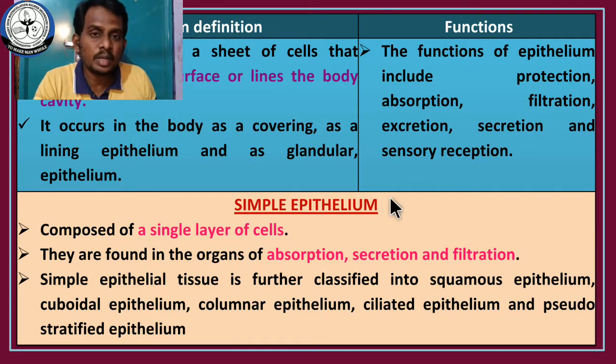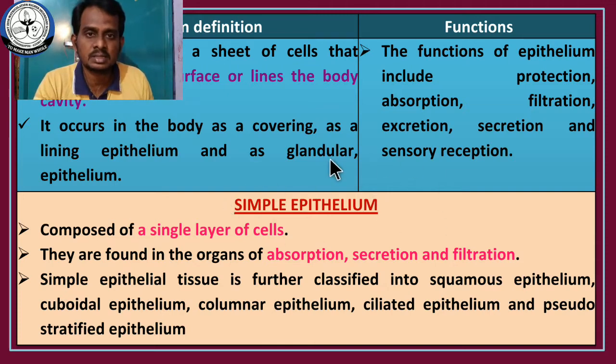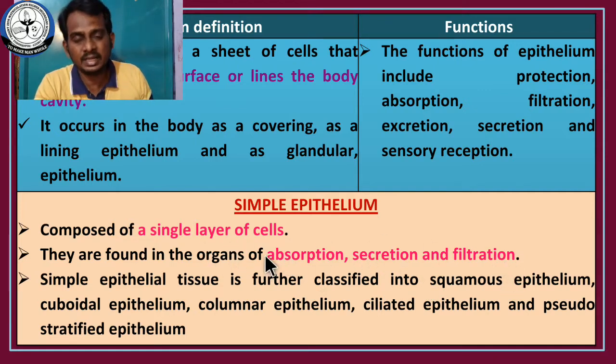There are two types of epithelial cells. One is simple epithelium, another one is compound epithelium. In this section I am going to explain the various types of simple epithelium, and in the next class we will discuss the characteristic features and the functions of compound epithelium. Simple epithelium means the epithelium is composed of a single layer of cells. They are found in the organs of absorption, secretion and filtration, because filtration, secretion or absorption takes place in a single layer.